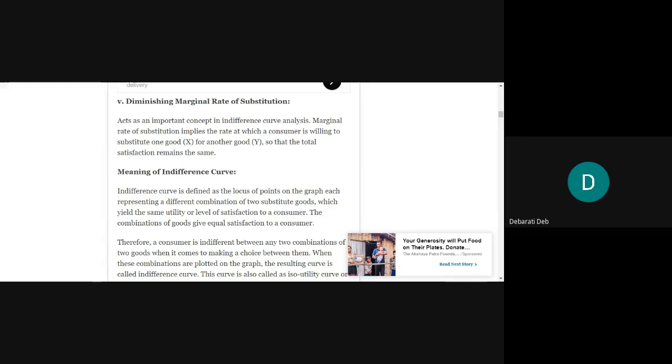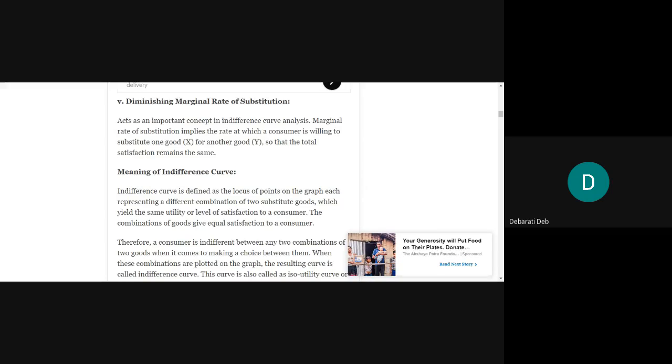What does it imply? Let us read this line again. The marginal rate of substitution implies the rate at which a consumer is willing to substitute one product for another product. That means it is nothing but a rate, a pace, a frequency at which the consumer will be ready to prefer one product over another. He will be ready to substitute, to buy one product by comparing it with another, so that the satisfaction remains the same.